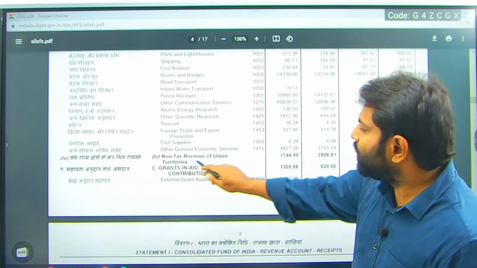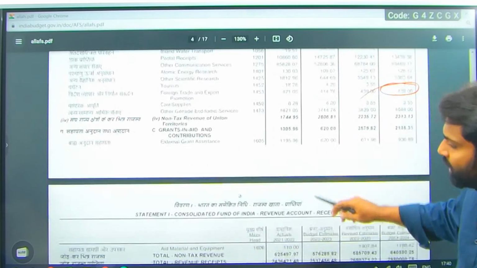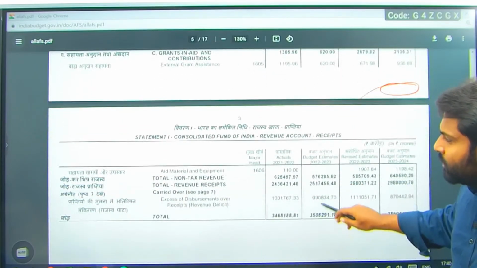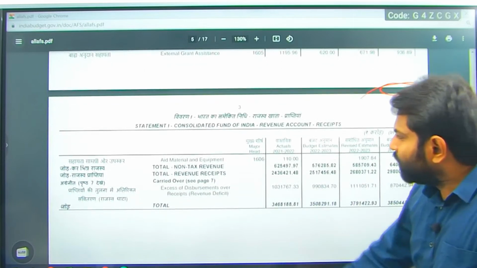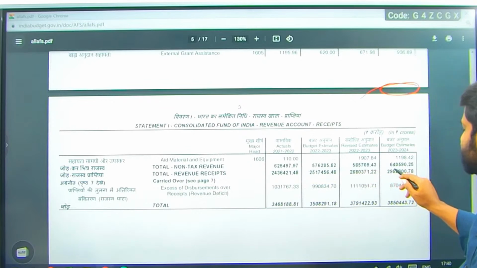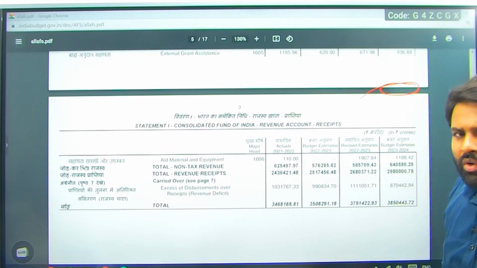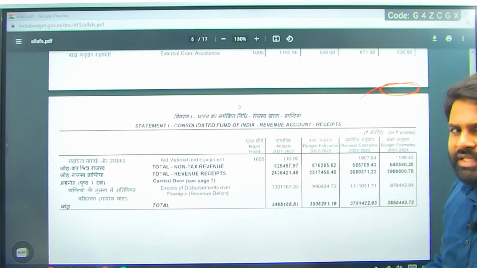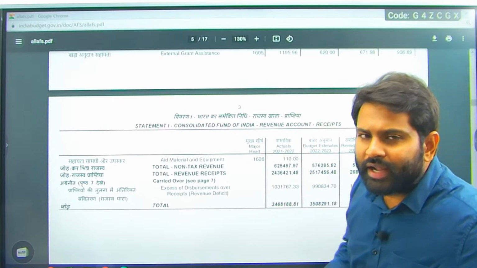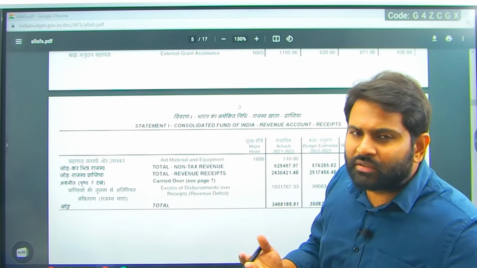Next comes non-tax revenue of union territories in Consolidated Fund of India. So all together put the non-tax revenue, if you can see, it is 6,40,590 crores.